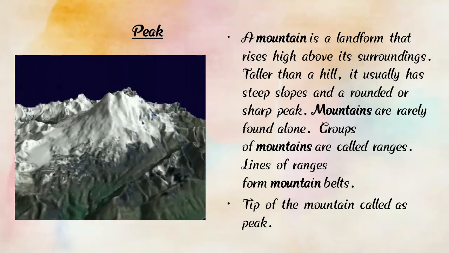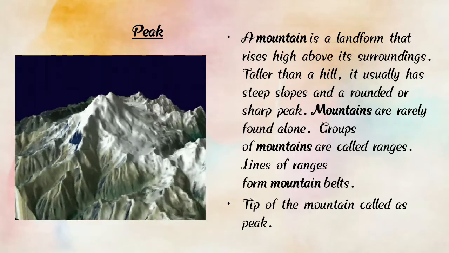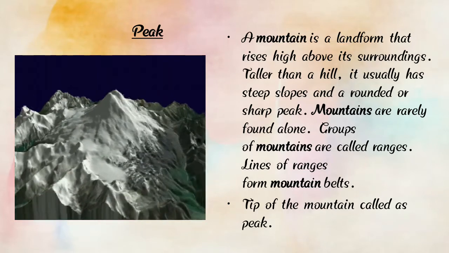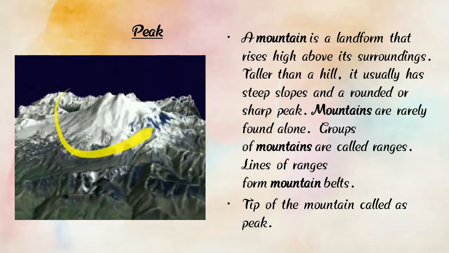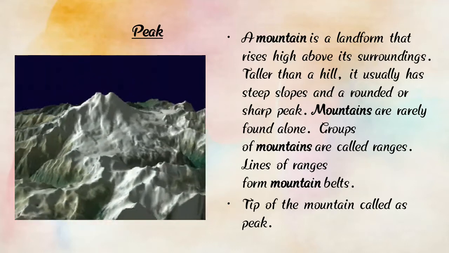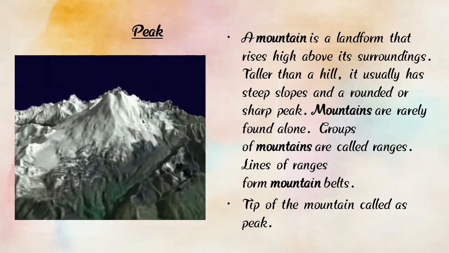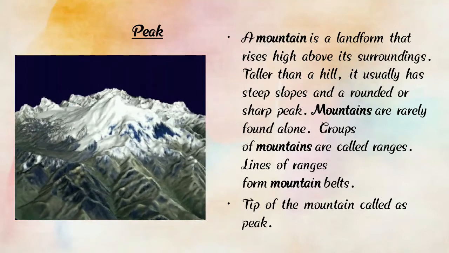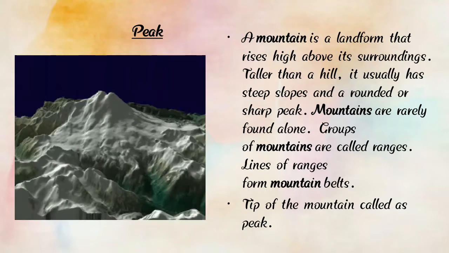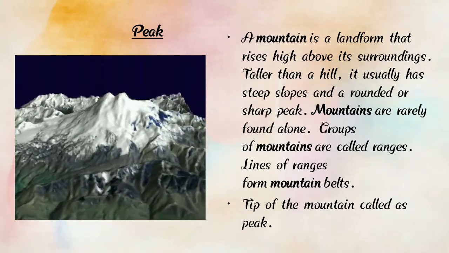The tip of a mountain is called a peak. Here we can see a photograph of a peak, and it is the tip of a mountain. Here we can find that a mountain is high above its surroundings and taller than a hill, and it usually has steep slopes and a rounded or sharp peak.